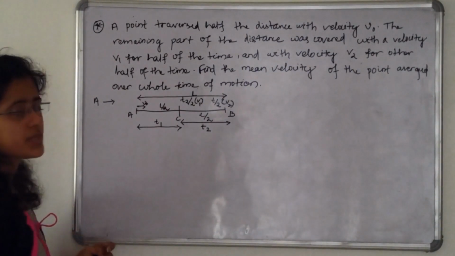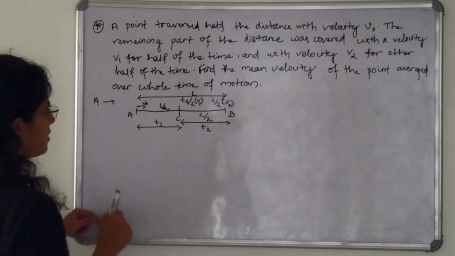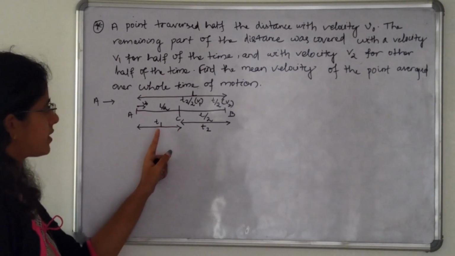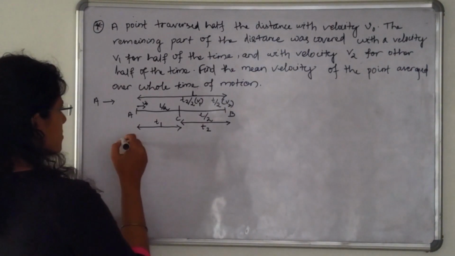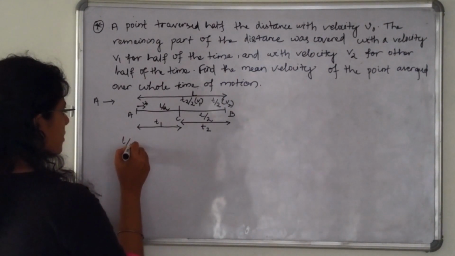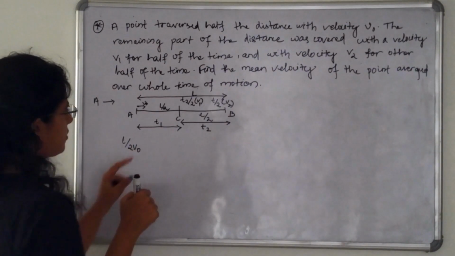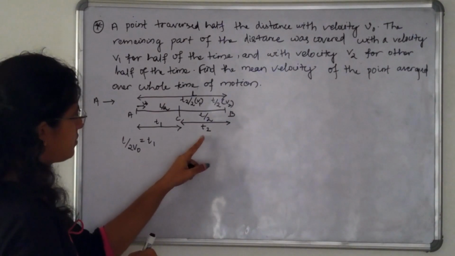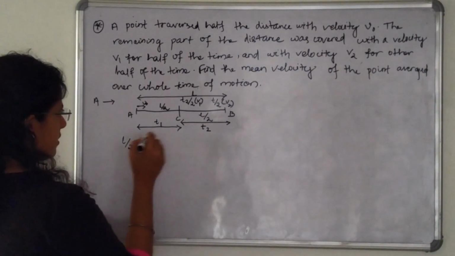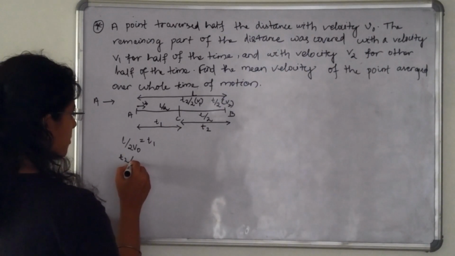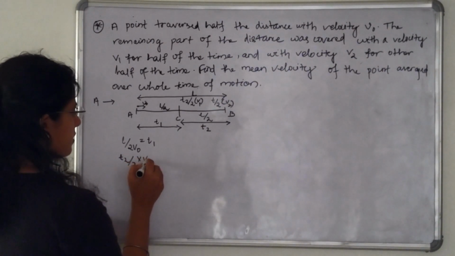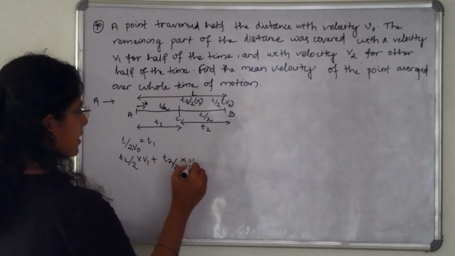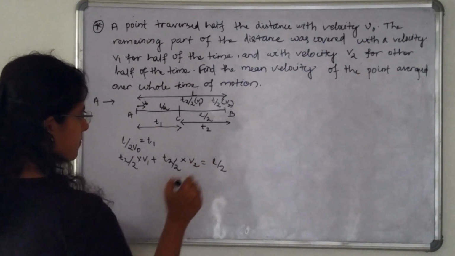So we have to find the velocity, means distance divided by time. So to cover the distance L by 2, that is the first half, it takes t1 time. So L by 2 divided by v naught is equal to t1, and t2 divided by 2 into v1 plus t2 divided by 2 into v2 is equal to L by 2.